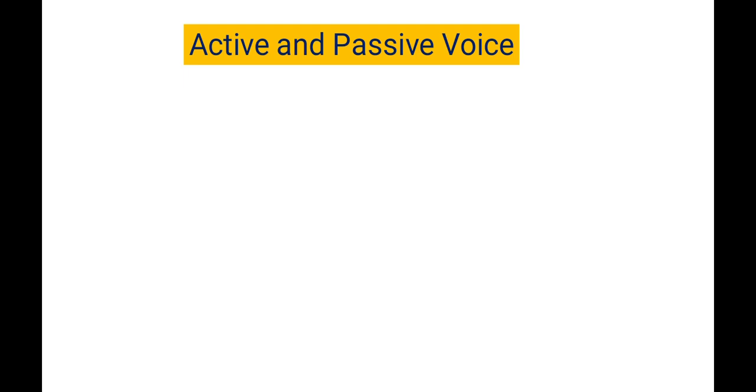For example, suppose a sentence is given like: He is to read the Bible. He has to do this work. He has to go to temple. When we see these types of sentences, we get confused about how to convert them into passive voice, because we don't learn these things.